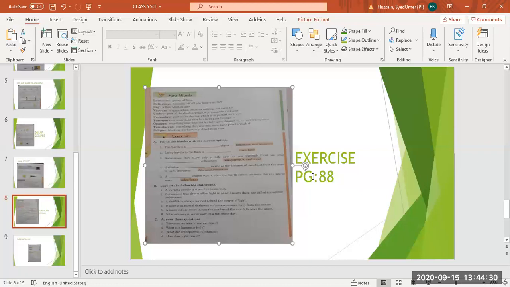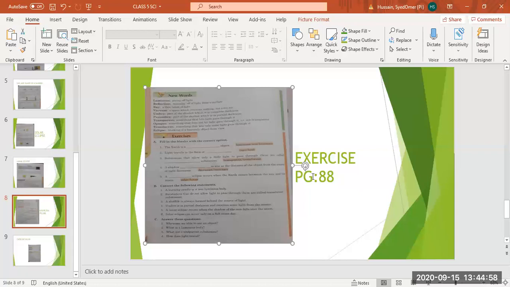I will repeat. A burning candle is a luminous body. Substances that do not allow light to pass through them are called opaque substances. A shadow is always formed opposite the source of light. Umbra is in complete darkness and receives no light from the source. A lunar eclipse occurs when the shadow of the earth falls over the moon. Solar eclipse can occur only on a new moon day.